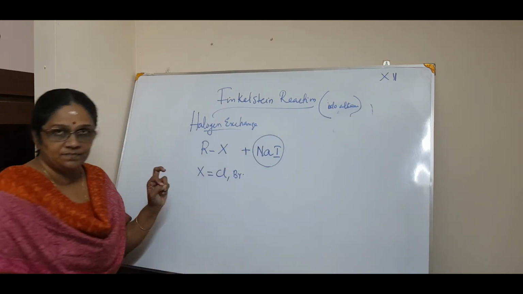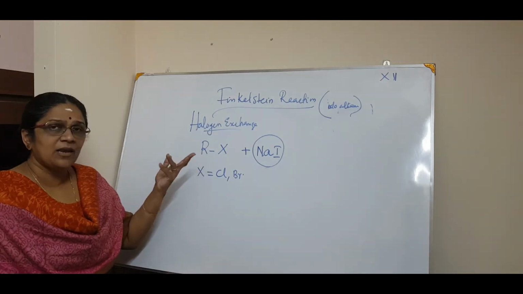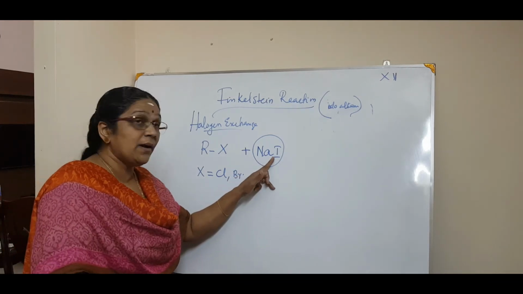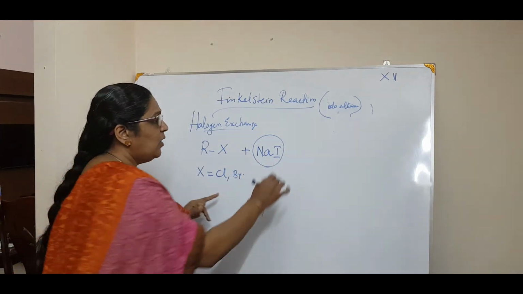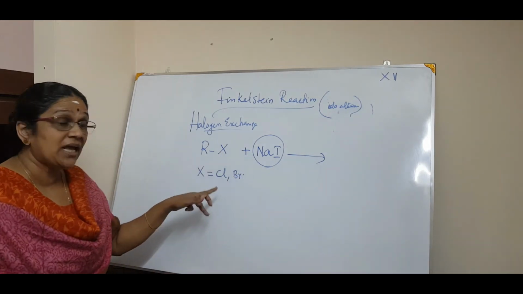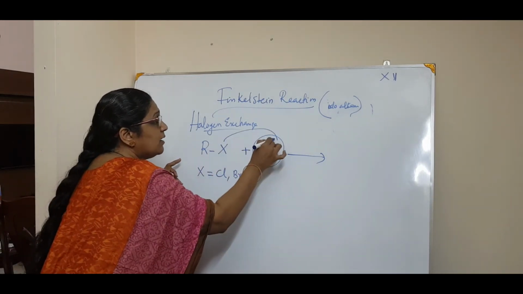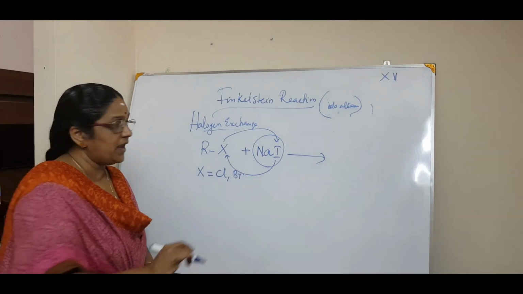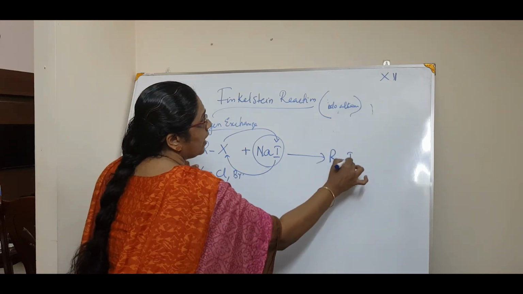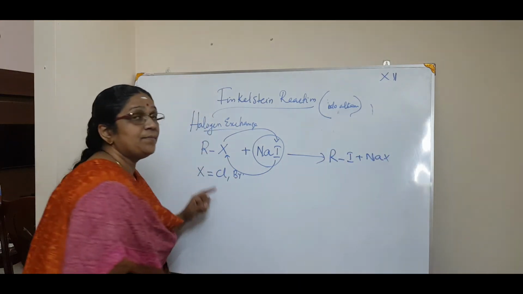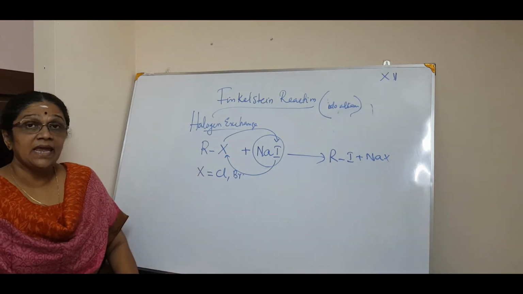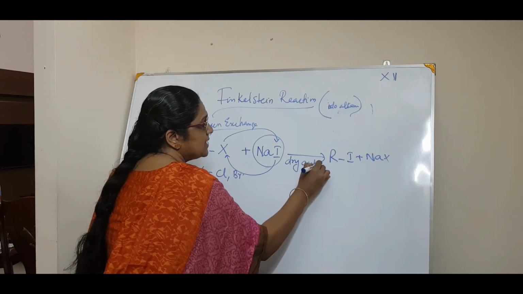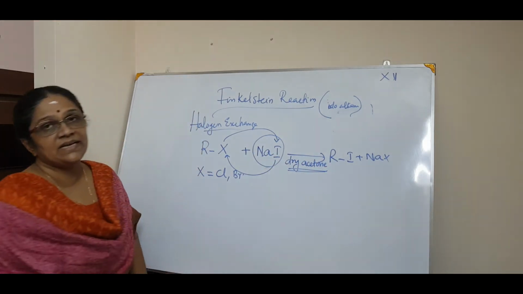Very, very important. See, when this RX, R can be any alkyl group, X can be chlorine or bromine. When it is treated with sodium iodide, what happens? An exchange of halogen happens. See, this X will go here and this iodine comes here. So there is an exchange of halogens. Okay, so what will I get? I will get RI plus NaX. Now there is again one small condition or a small catalyst like dry acetone is needed.